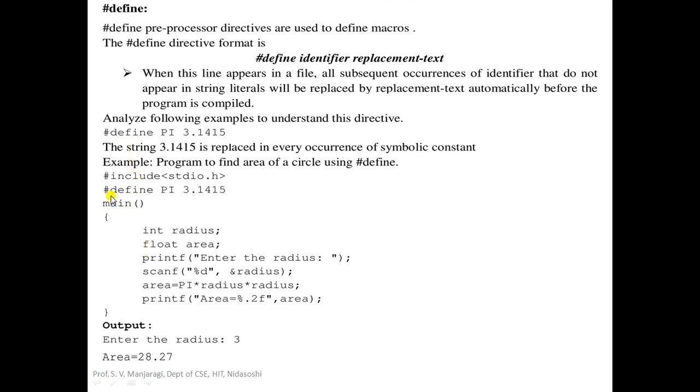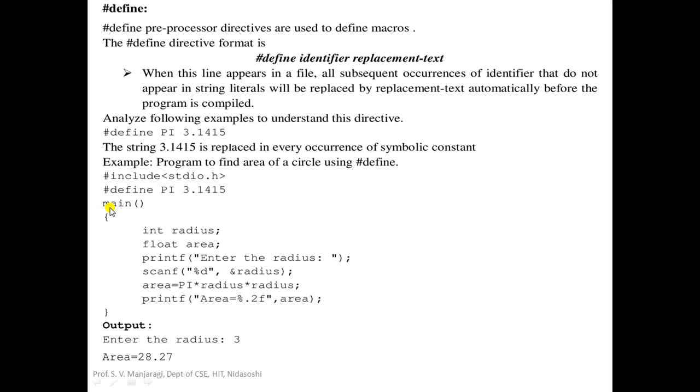The next statement is #define. This is a preprocessor directive. Let us see the syntax here. We begin with #define followed by an identifier. The identifier we have taken in this program is pi. Then the replacement text: the pi that you want to replace in the program with the value 3.1415. That is the replacement text you want to take here. So the string 3.1415 is replaced in every occurrence of pi.